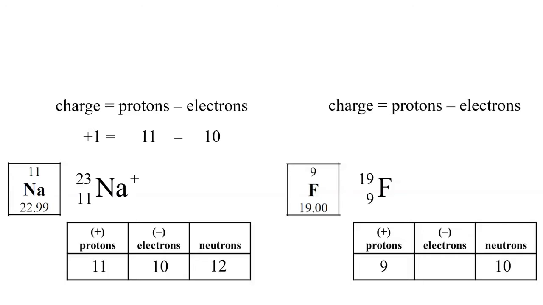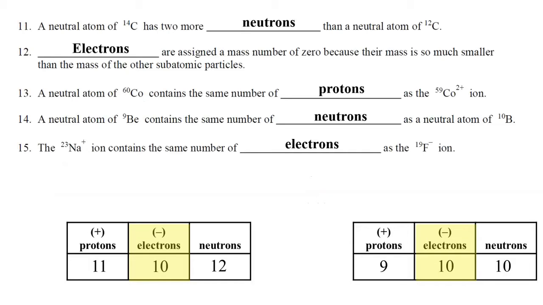If we have a negative charge, that means we've gained 1 electron. If the charge is -1, that would be 9 minus 10. Therefore, each of these ions contains 10 electrons. So electrons is the answer to number 15.